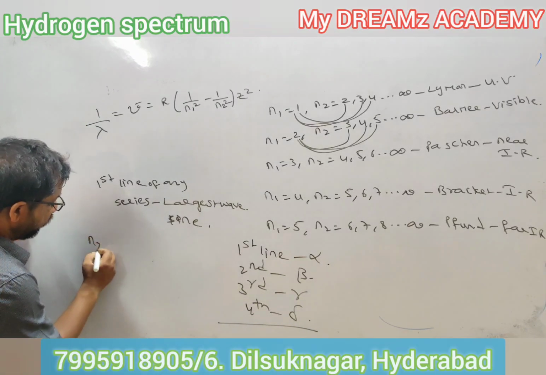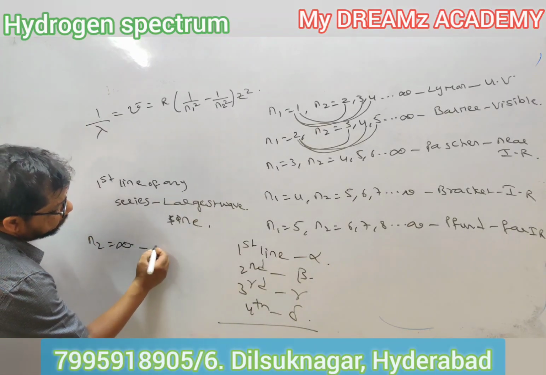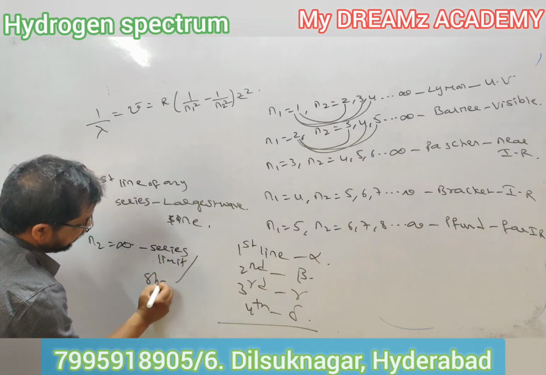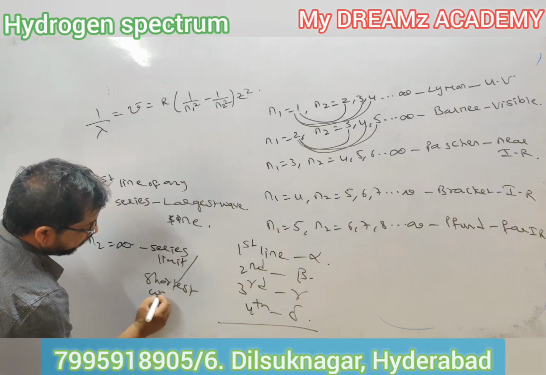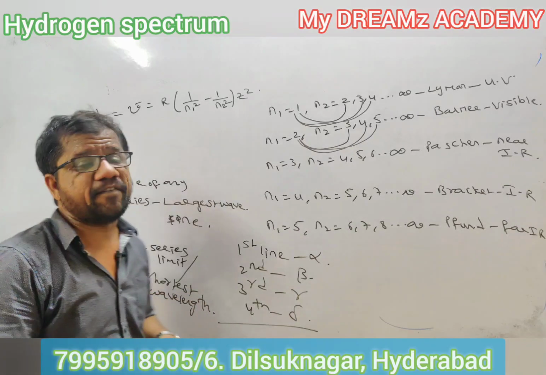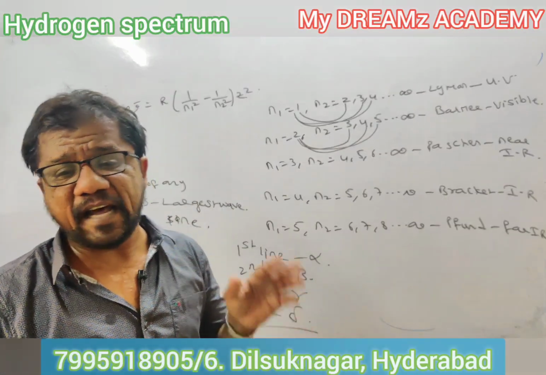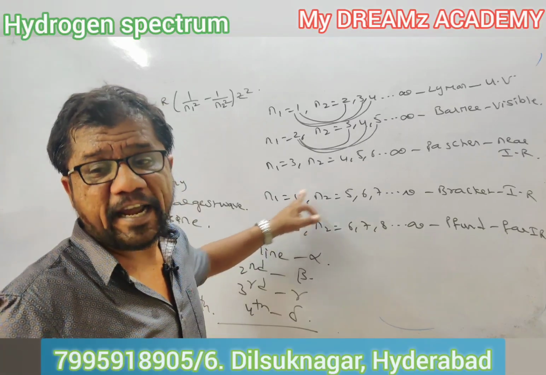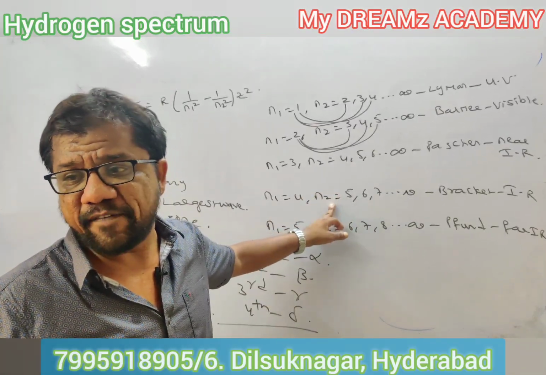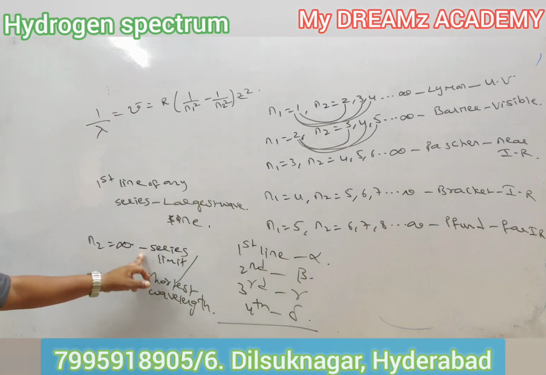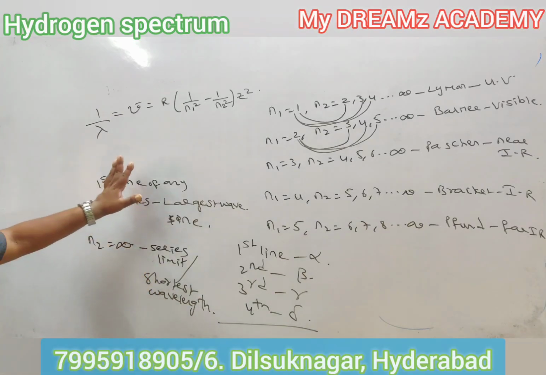Similarly, if n2 is equal to infinity in any series, that is called as what? Series limit, or what we call shortest wavelength. Calculate the shortest wavelength of Brackett series. n1 is equal to 4, n2 is infinity. They may use the words shortest wavelength or they may use the words series limit. This is how the examiner focuses on the questions.